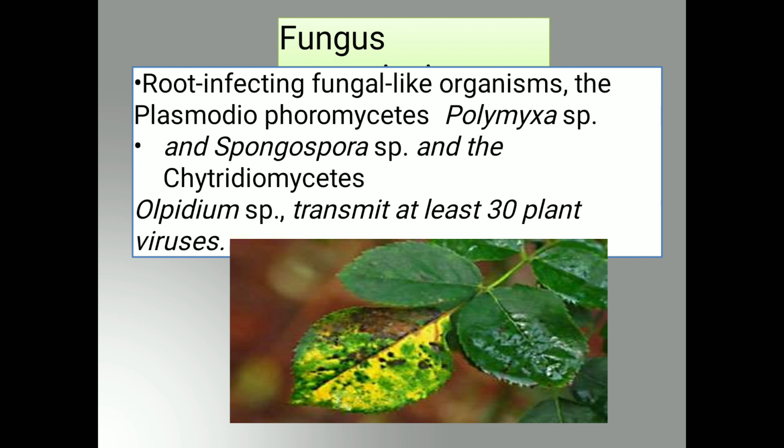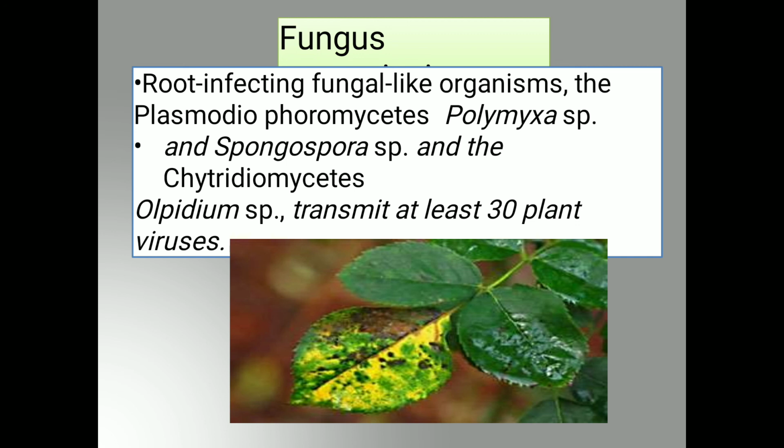So in this topic we discussed that transmission of virus takes place through different agencies or ways. The first one, the vegetative propagative part. Second, through the sap. Third, through the pollens. Then through the seeds, and through infected tools.